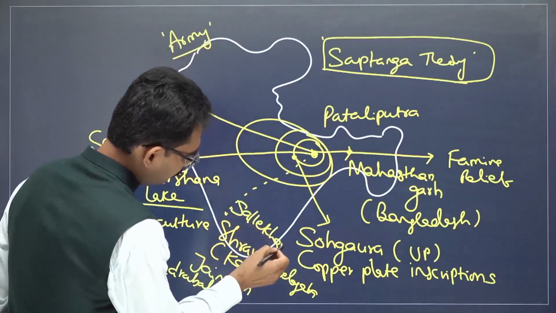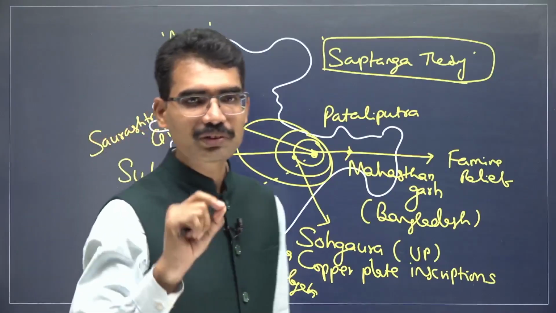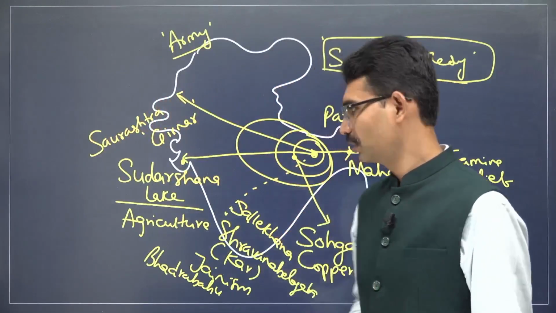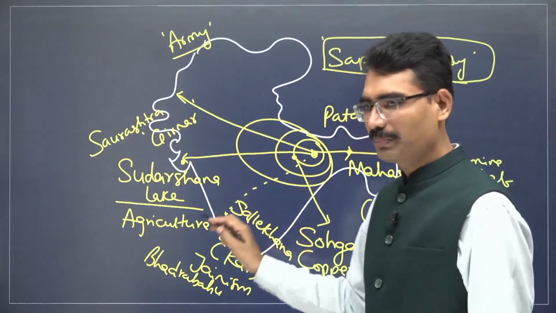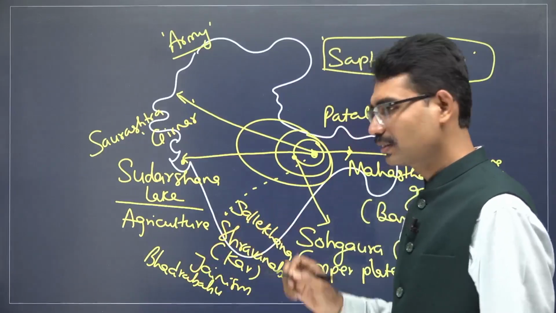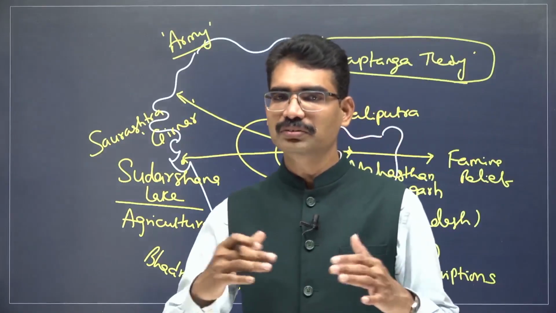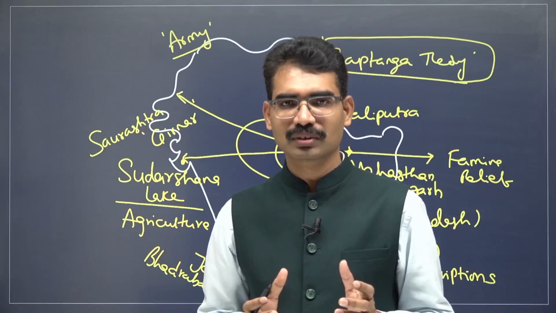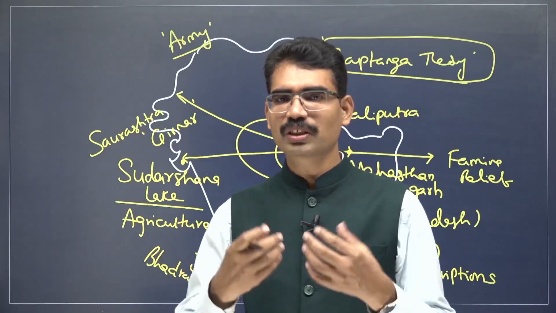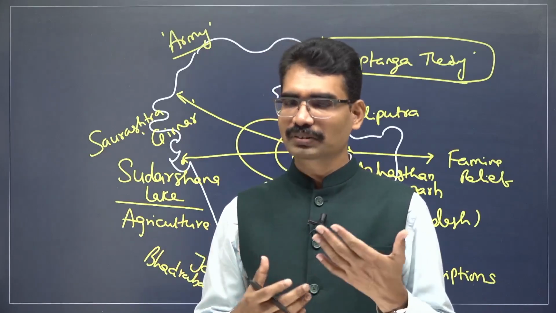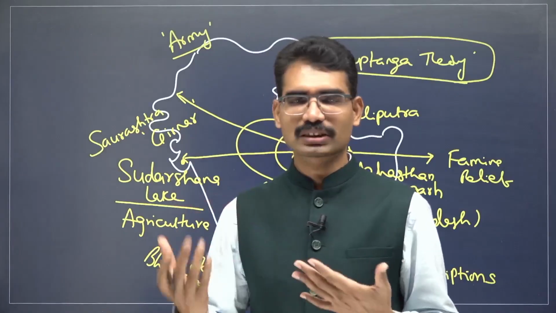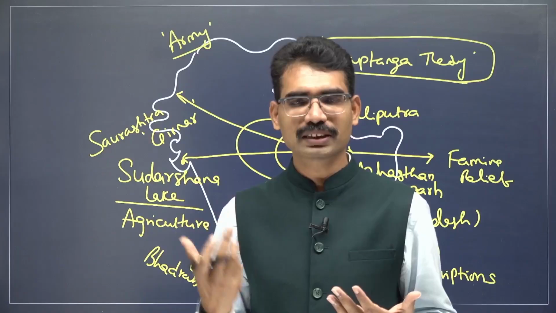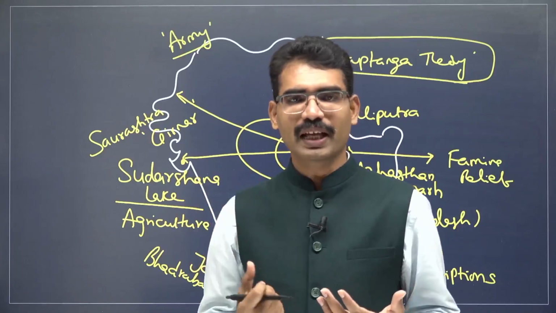Sallekhana. You see, so many terms are emerging, and each and every term is a potential question. Sallekhana is a Jain practice. If you want to leave this world forever, so simply if you want to die, how did kings generally die? Either because of some kind of illness, or in wars and battles, or through conspiracy, poisoning, or enemy attacks.